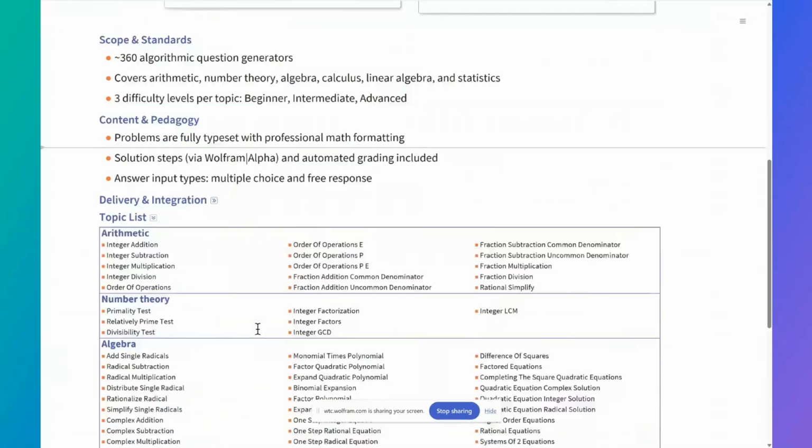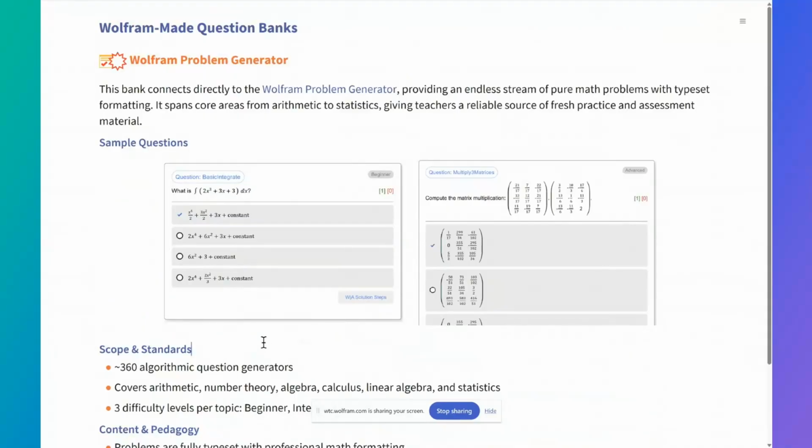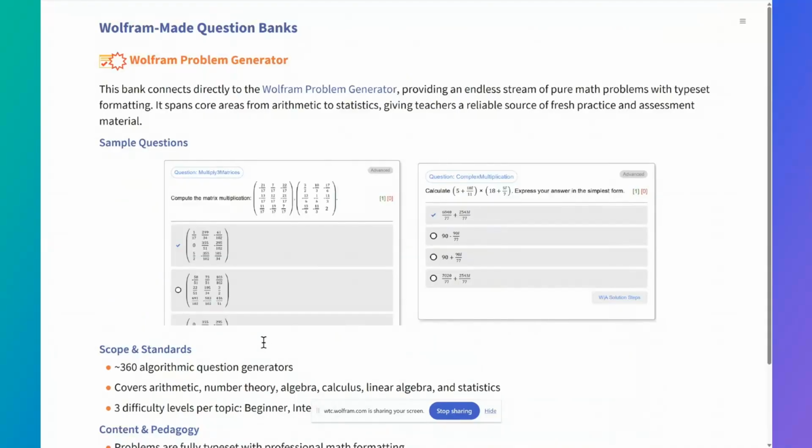And again, we have a full topic list listed here so that after the presentation, you can go in there and have a look through in your own time.